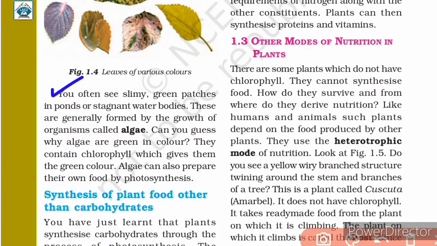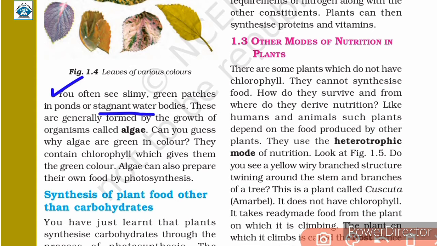In this paragraph, we read about algae. The slimy green patches that you must have seen in ponds or in stagnant water bodies are formed because of the growth of algae. Here, stagnant water means water which has no flow.